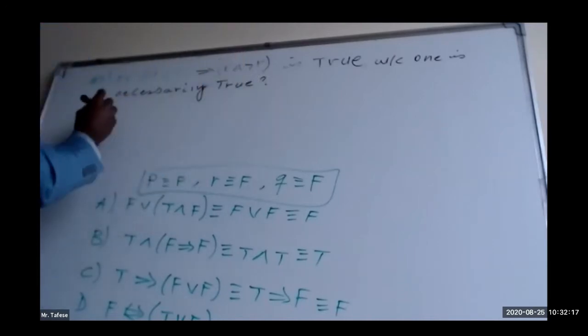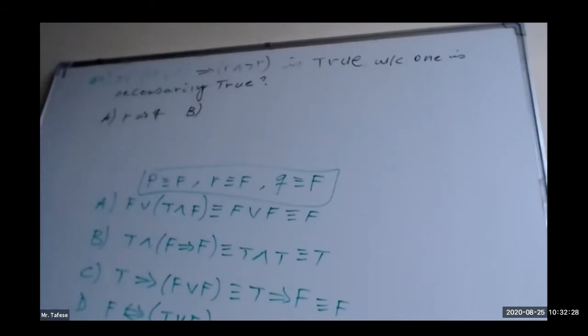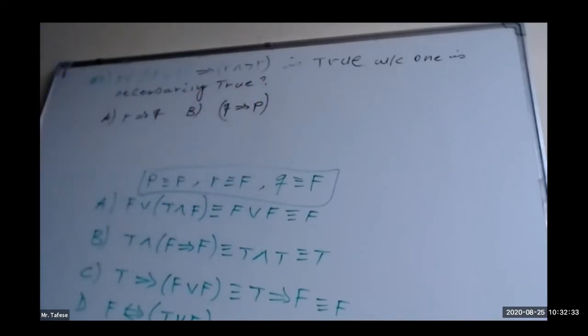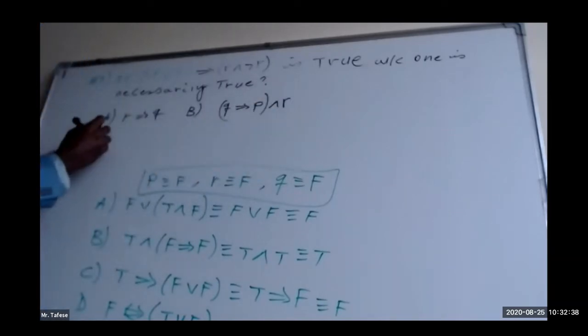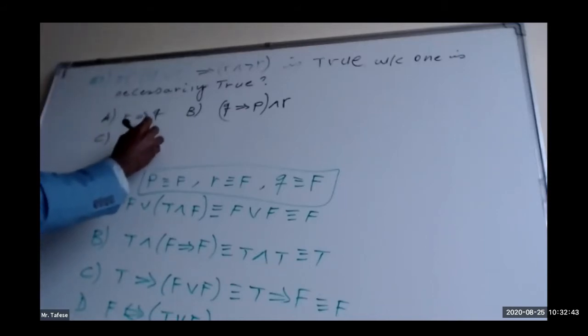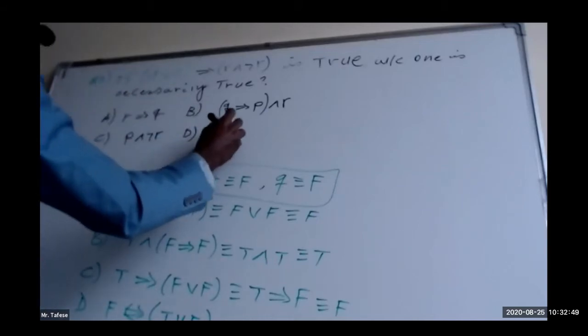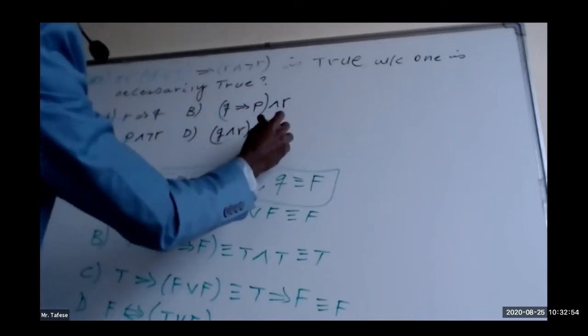Okay. Choice A: R implies Q. Choice B: Q implies P, and R. And choice C: P and negation of R. And choice D: Q and R, then implies P. Okay?